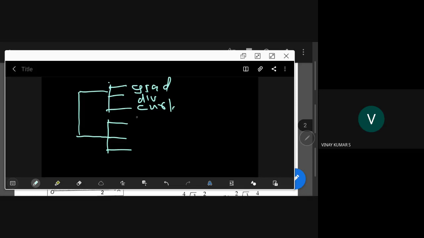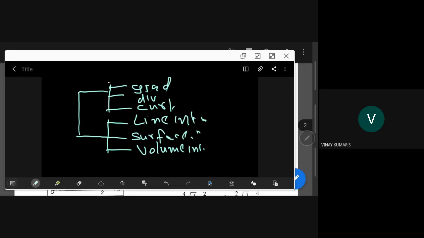What is that? Line integral. That is one concept. Surface integral. That is another concept. And what we call volume integral. That is, there are 3 integrals there. I will tell at that time what these are: line integral, surface integral, volume integral.